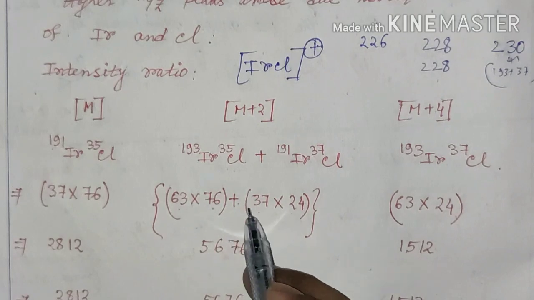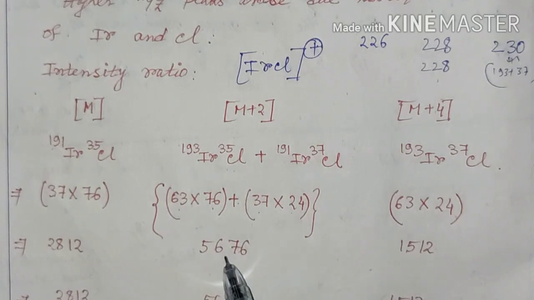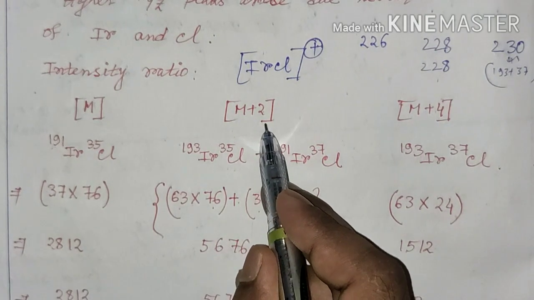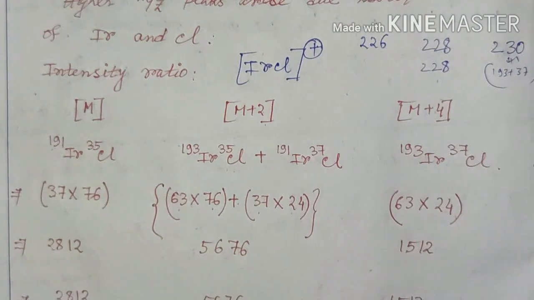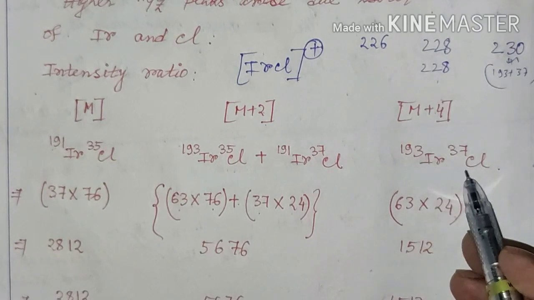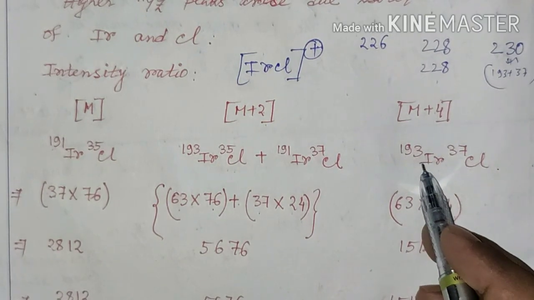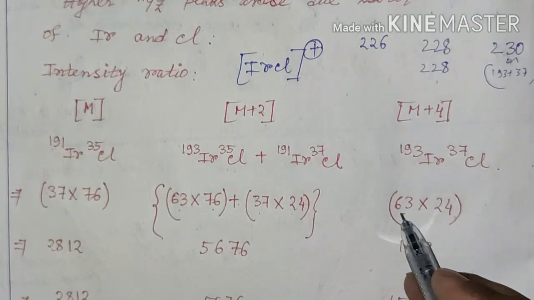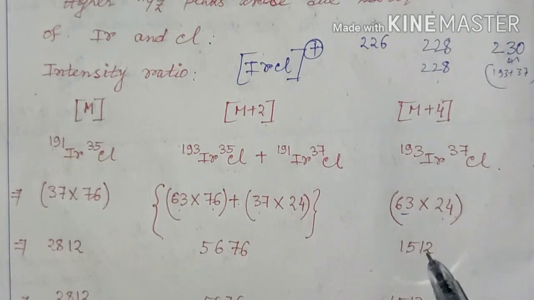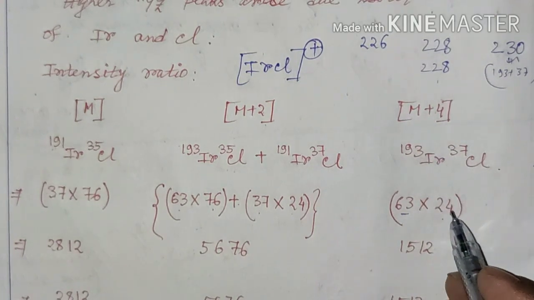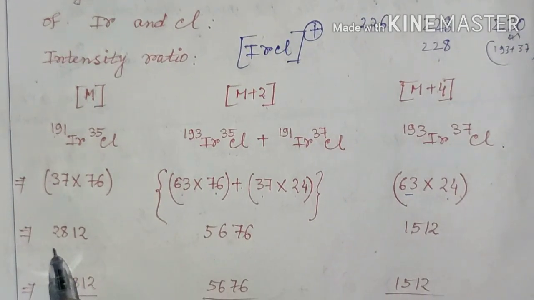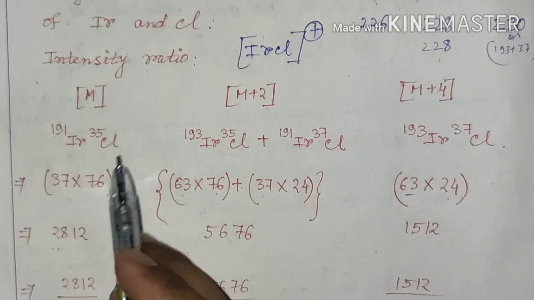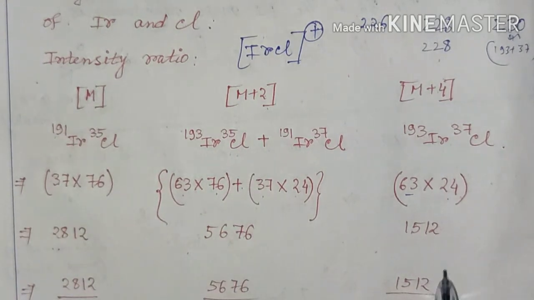If we sum up these multiplication values, we will get the intensity value corresponding to m+2 m/z. The m+4 m/z value we can formulate by taking iridium 193 and chlorine 37, and the relative abundances of these two isotopes are like this, and if we multiply these, we will get the intensity corresponding to m/z equal to m+4, that is 230. Now we get these three values as the intensity values for the different isotopes.